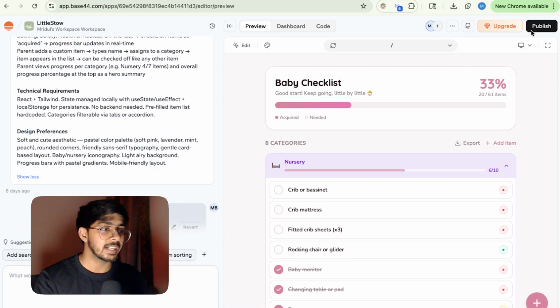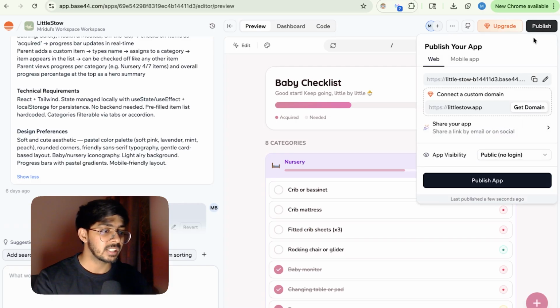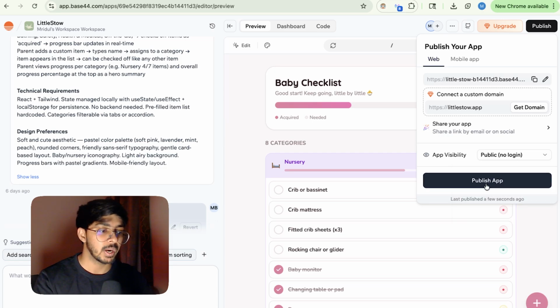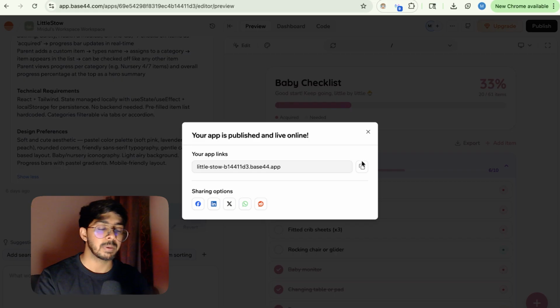So is this all? Actually no, it allows you to publish it and generate a live link which is shareable, right? So for that I clicked on publish. I am just selecting the app visibility. For now I'm selecting no login. You can select the login option as well, login required. So I'm selecting no login and publish application.